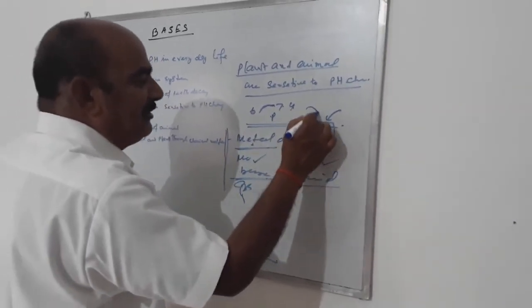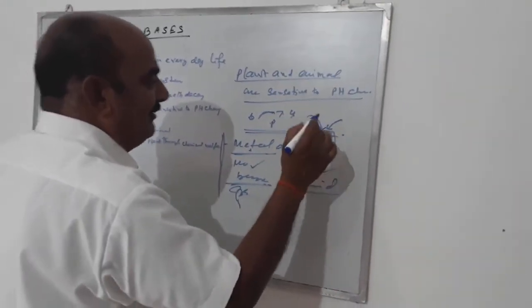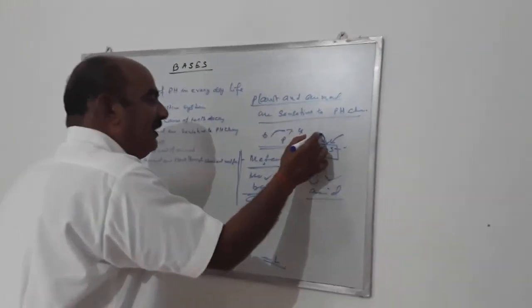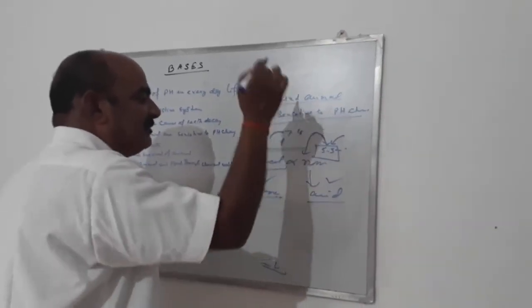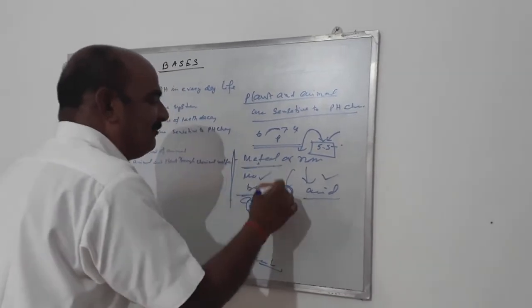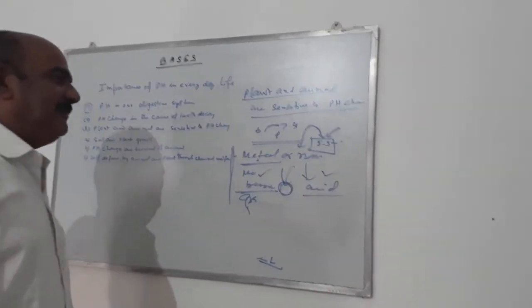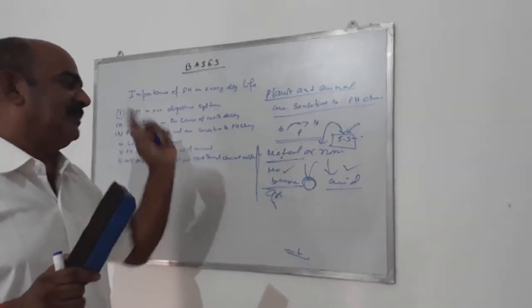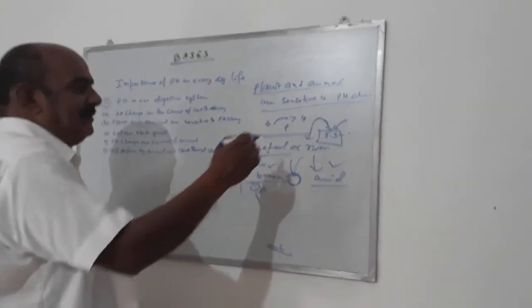Then you add the same amount of base to the soil and neutralize it first. Then you grow the plant. So generally this will happen: if the soil becomes more acidic and you put in the seed, then all the seed will be destroyed. The plant will not grow. That's why you first check the soil, and then plant the tree. That's why it is very important.